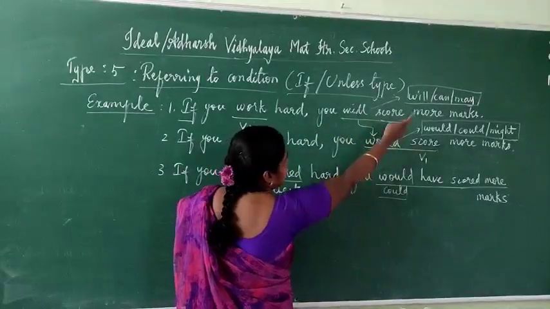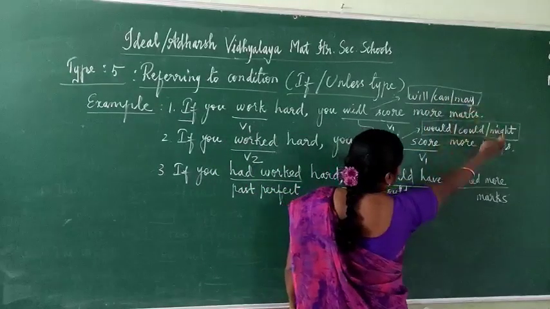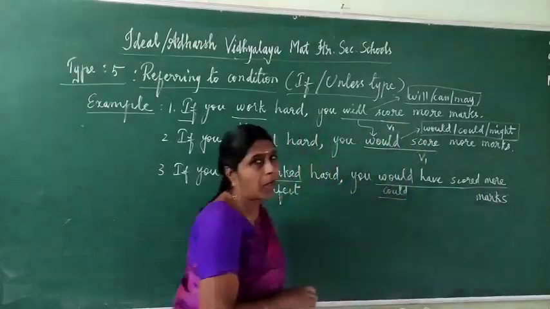Will means would. Can means could. May, past form might. So here, will becomes would. You would score more marks.